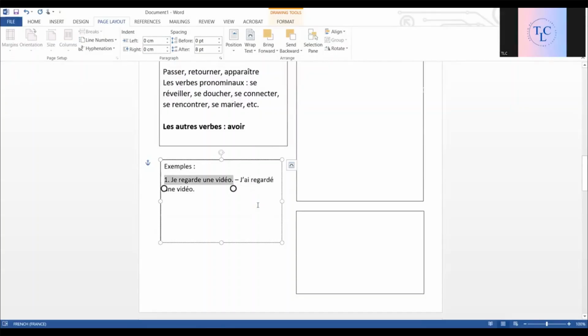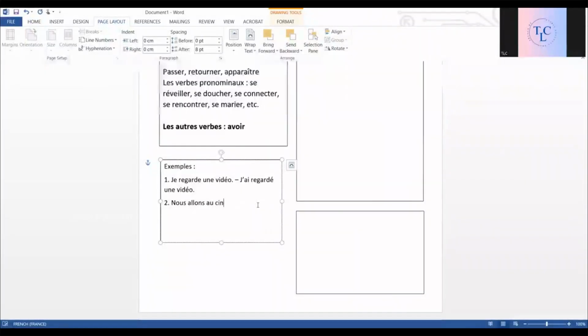This means I watch a video, I am watching a video, and this means I watched a video. So what you should know is whether we are using être or avoir with that particular verb. Regarder is with avoir, so I conjugated avoir with the subject and then the past participle. That's it.